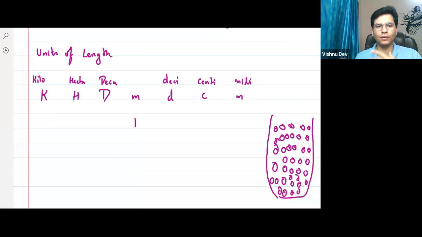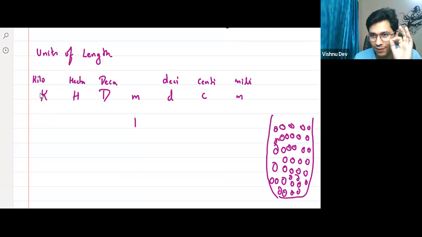You go and ask that bhaiya, give me 1 kilo potatoes. He gives you one full bag of potatoes. Now tell me, who is wrong? You did a mistake or the shopkeeper did a mistake? Yes, very good. You guys made the mistake, not the shopkeeper, because kilo is not a unit.